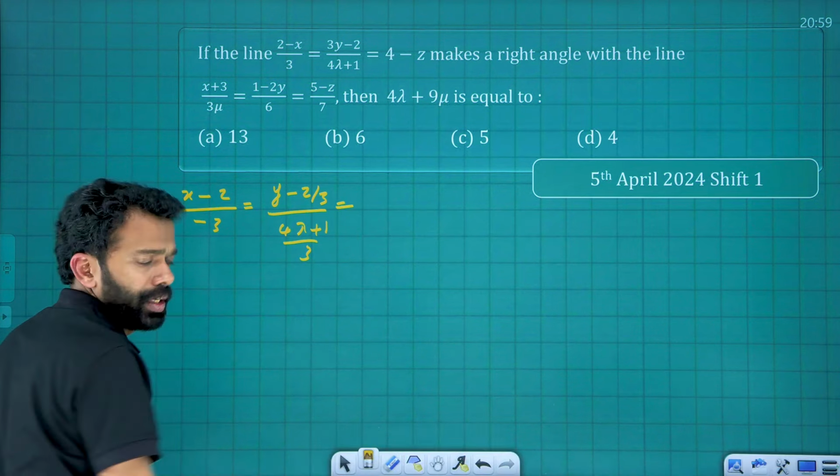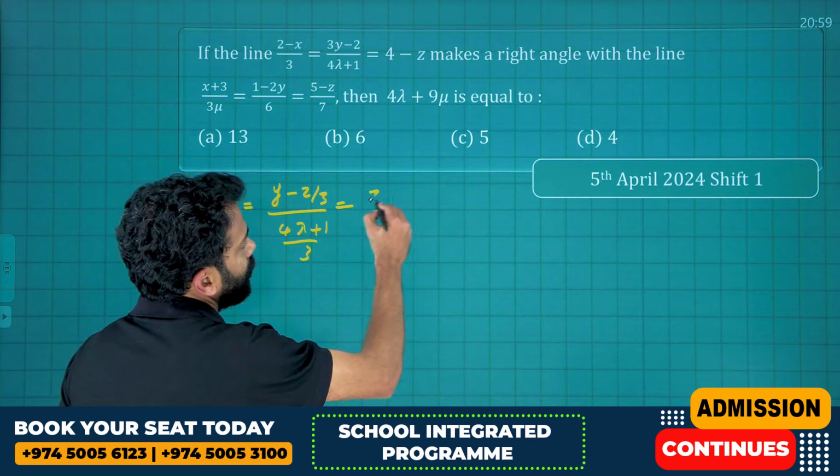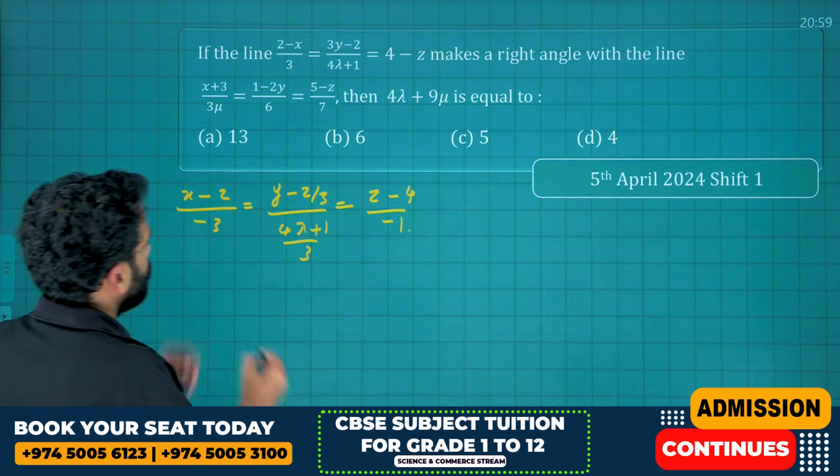Our objective is to make the coefficient of the variables 1. It is z minus 4 divided by minus 1. That's done.